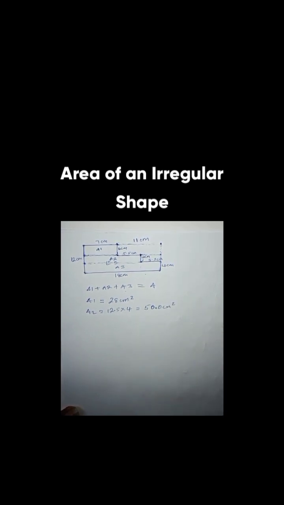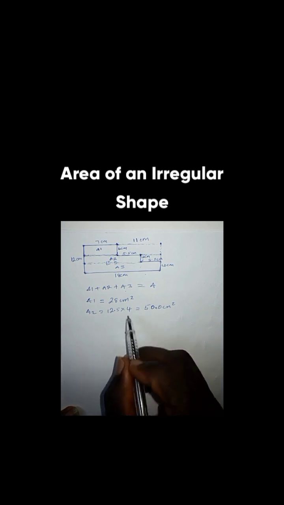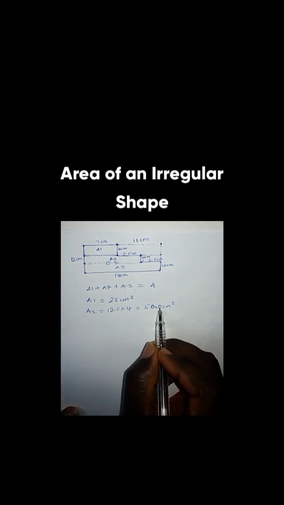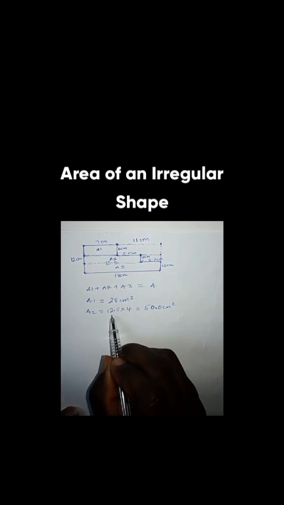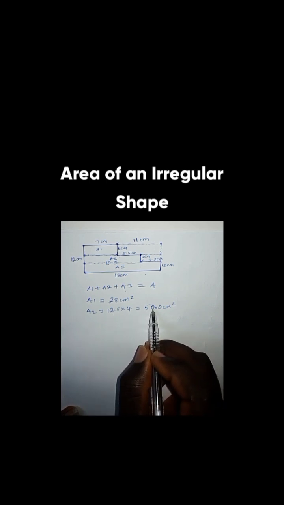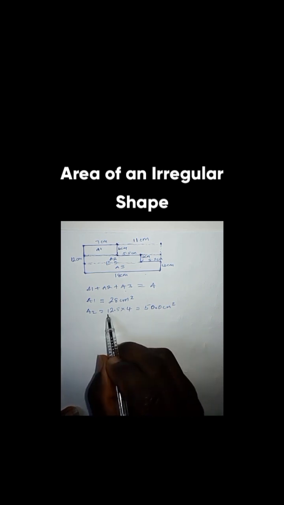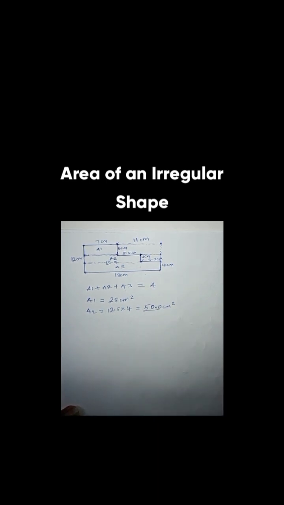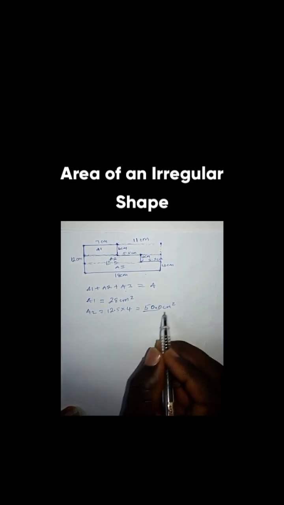You can check this out to see if I'm correct, but I think I'm correct. 4 times 5 is 20, and then write 0 and carry 2, and then 4 times 2 is 8 plus the 2 is 10. You write 0 and carry 1, and then 4 times 1 is 4 plus 1 is 5. So area 2 should be 50.0 square cm.